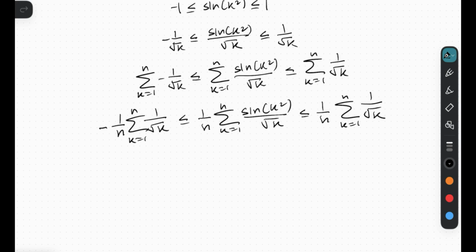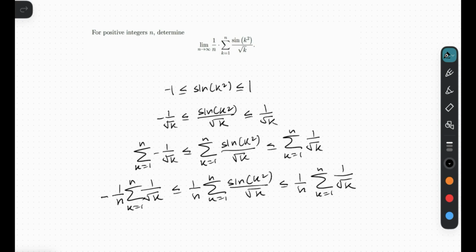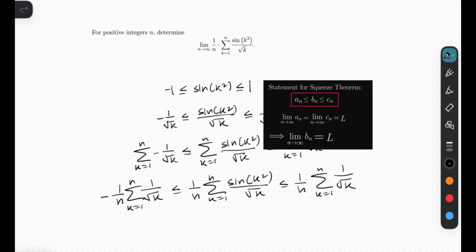Alright, so now I'm done multiplying by 1 over n, and as you can see, let me just zoom in a bit, this middle sequence matches this original sequence that we were given. So we are happy. Except not very happy, because look at the squeeze theorem.